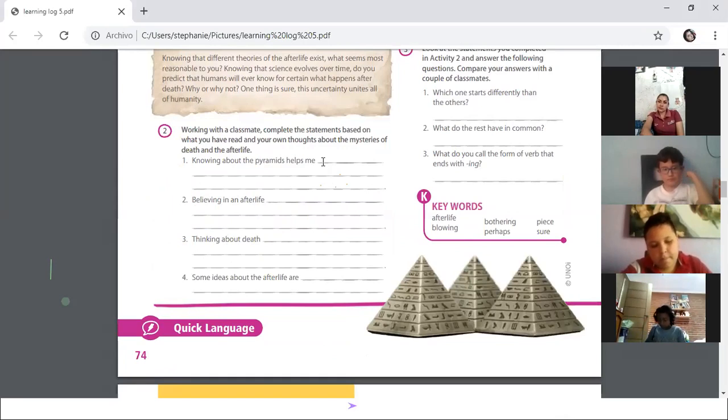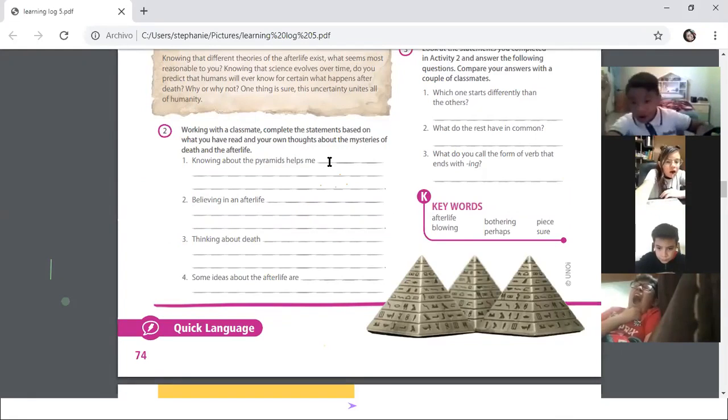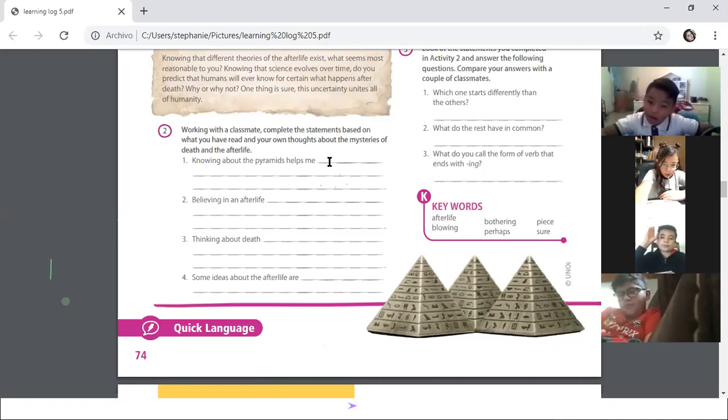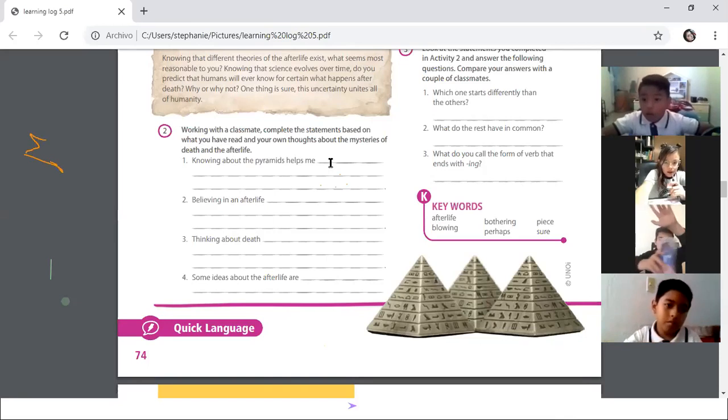What do you think? How do you say the historia? The history? One by one. Don't forget that you can raise your hand. Kevin. Okay, helps me what, Kevin, again? In a homework.